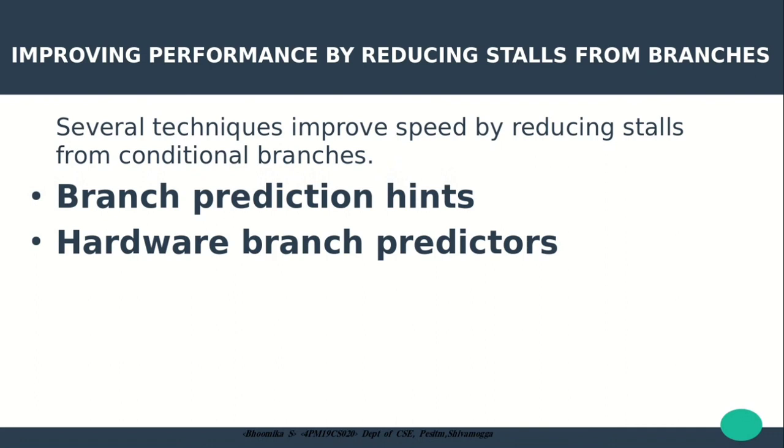An example of a simple branch prediction scheme is to assume that all backward branches, that is to a smaller program counter, are taken because they are part of a loop, and all forward branches, to a larger program counter, are not taken because they are not part of a loop.